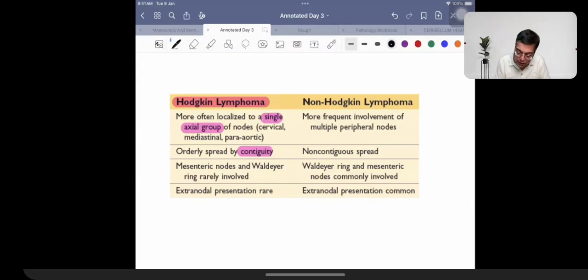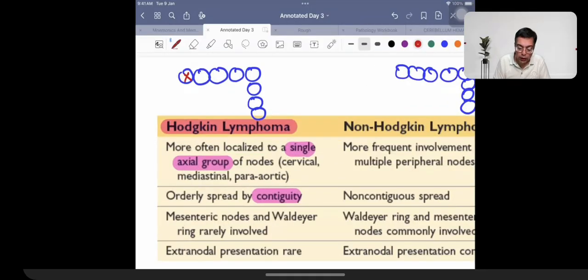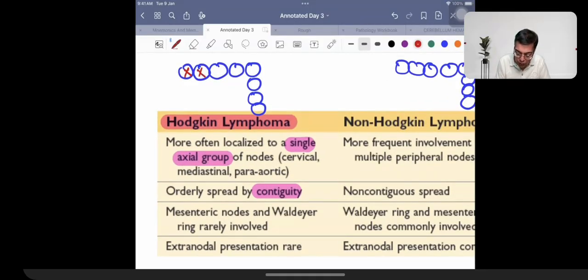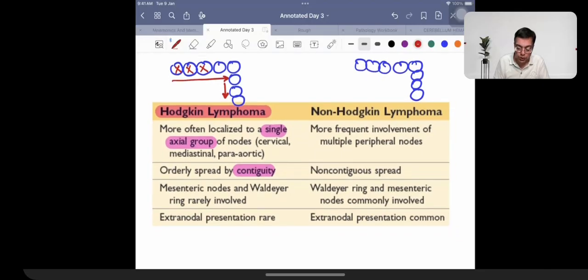Spread by contiguity means disciplined fashion. You have lymph nodes in this kind of a fashion. Tumor first causes involvement of this lymph node, then it causes involvement of this lymph node, then it causes involvement of this lymph node, so on and so forth. So it is going to be progressing in a proper fashion, disciplined fashion. This is called spread by contiguity.